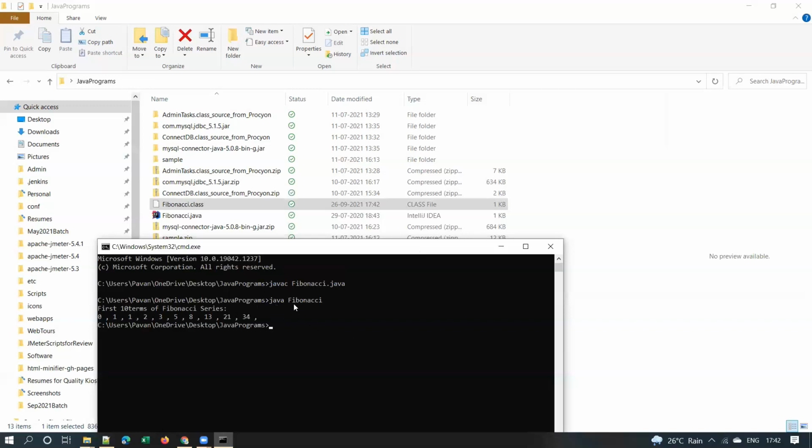Right. Now you can see this is how we run a Java program, java Fibonacci, and it is displaying the Fibonacci series, the first 10 numbers of the Fibonacci series. I hope you know what a Fibonacci series is. Everyone?